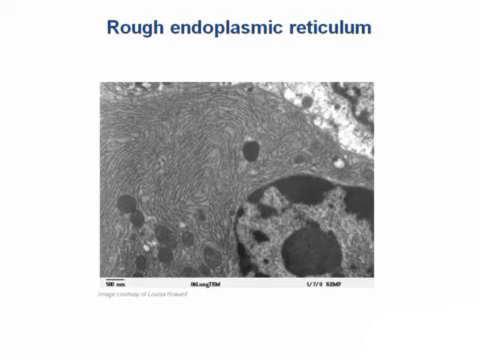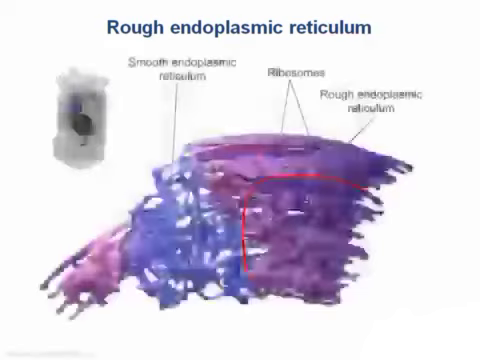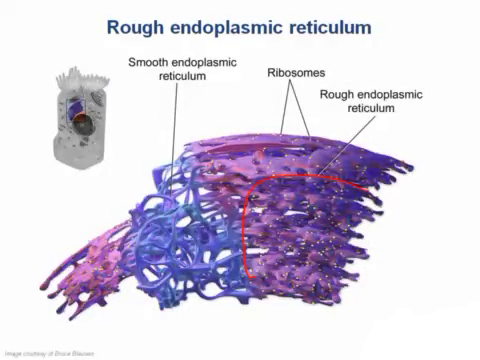Here's a scanning electron micrograph showing some rough ER, and I want to point out that it's generally found near the nucleus, which is this round object here. But it's hard to appreciate the detail from this, so here's an artist's rendering of some more rough ER, and you can see that the smooth ER has no ribosomes, and the rough ER is covered in it. So why would you want ribosomes to be in this membranous structure instead of floating around the cytoplasm?